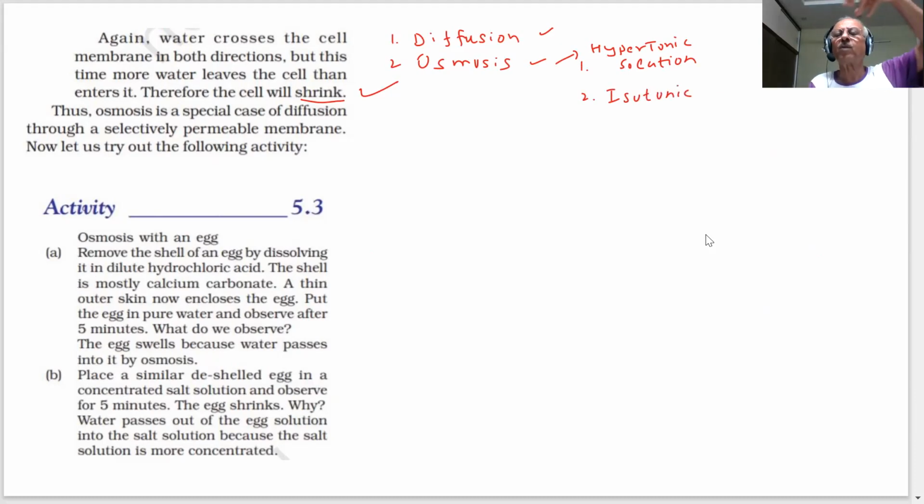Hyper means more concentration. When concentration is more outside, then water will flow out of the cell. And in this case, the cell will shrink. What will happen to the cell? In this case, students, the cell will shrink. Isotonic means that the concentration is the same outside and inside. The medium concentration is the same as the concentration of the cell, no net movement. The cell size will remain the same.